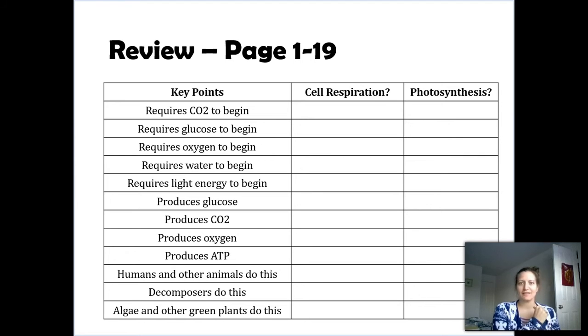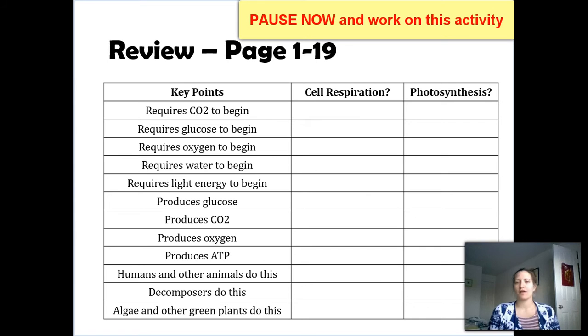So what you have on the left-hand side are key points. These are relating to either cell respiration or photosynthesis, or in some cases, even both. So right now, get ready to pause this video, go through each of these and mark off, is this cell respiration or is this photosynthesis? Even if you don't have the book, I recommend writing this activity in your notebook. Put a check mark next to things that are relating to cell respiration and a check mark relating to things that are photosynthesis. Once you've completed that, you can unpause this video and we'll go through the answers. So go ahead and pause and work on this now.